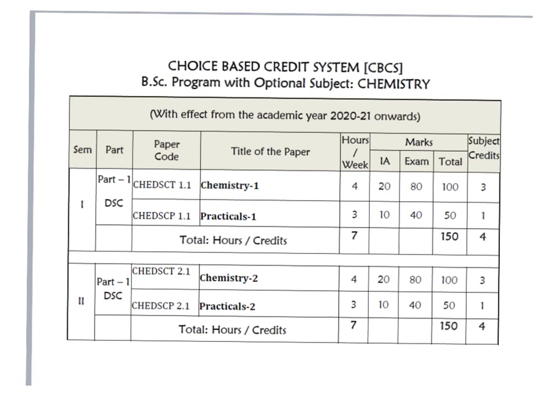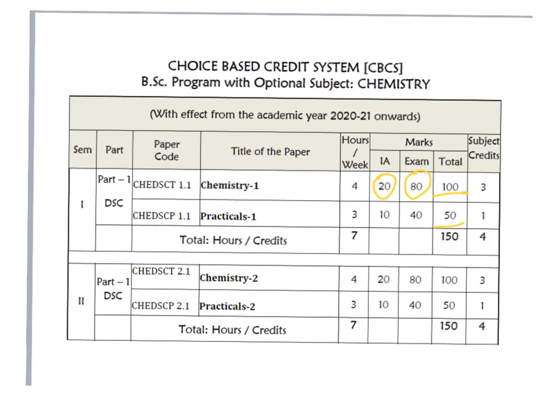It is a choice based credit system. So every semester chemistry is mandatory for those who elected a chemistry course. In this chemistry course we have two papers, one is theory and another one is practical. Theory is for 100 marks and practical is for 50 marks. In the 100 marks, there are 20 marks for internal assessment and 80 marks for external assessment. That means you are supposed to write an exam, the semester end exam.